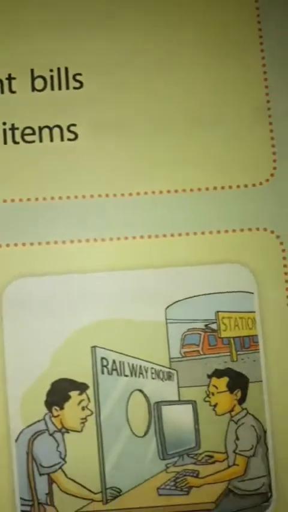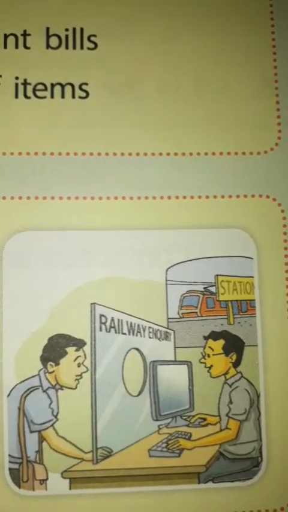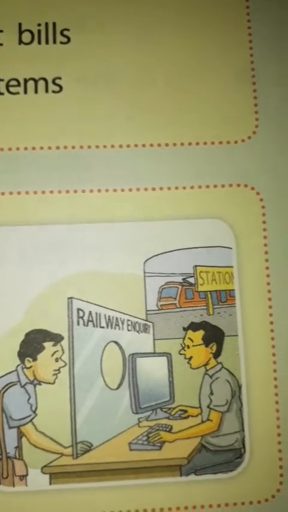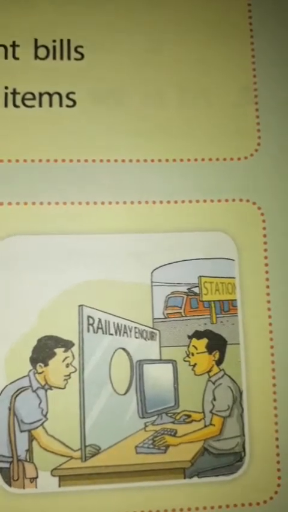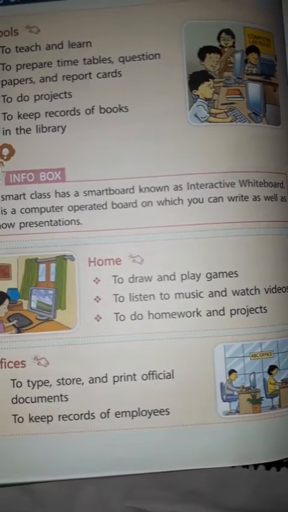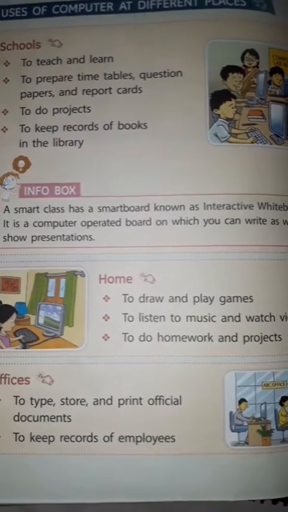In railway stations also, computers are used for booking tickets, cancelling tickets, keeping the details of the passengers, and updating the arrival and departure timings. So you have seen, children, there are so many places where computers are used widely all over the world. So we can say, children, that the computer is really very important for us, and it is a wonderful machine which works on electricity.